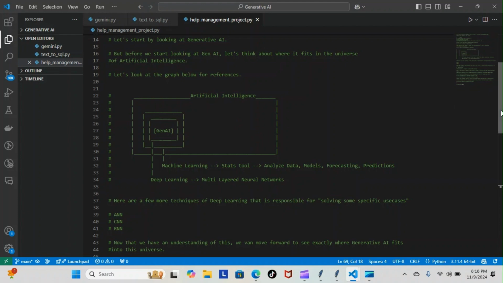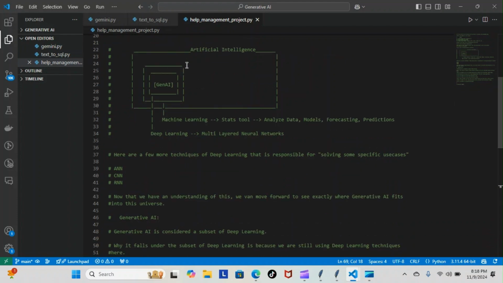So the first one we have here, our first subset of artificial intelligence, as you can see, is this first square here, which is going to be our machine learning, which uses stat tools which analyze data, create models, forecast, and make predictions. Now, inside of the machine learning universe, we have another subset called deep learning, and deep learning is mostly multi-layered neural networks. Now, here are a few more techniques of deep learning that are responsible for solving some specific use cases. They're going to be the ANN, the CNN, and the RNN. ANN, of course, is the artificial neural networks. We have convolutional neural networks, and we have recurrent neural networks.